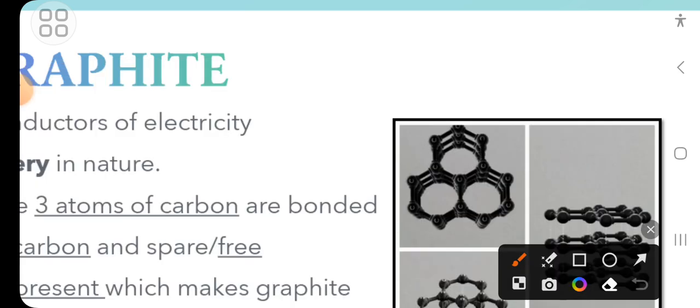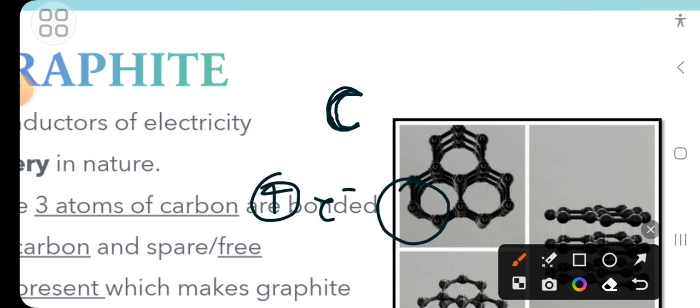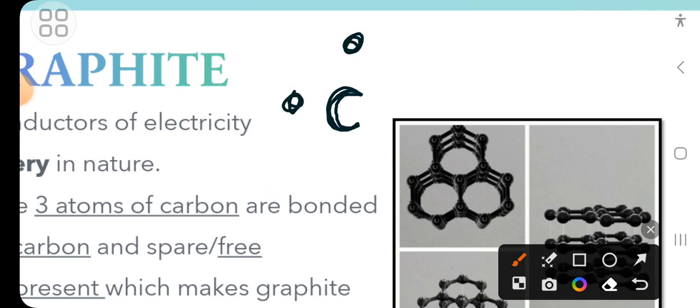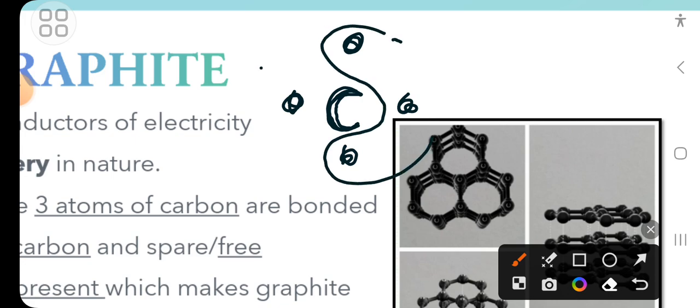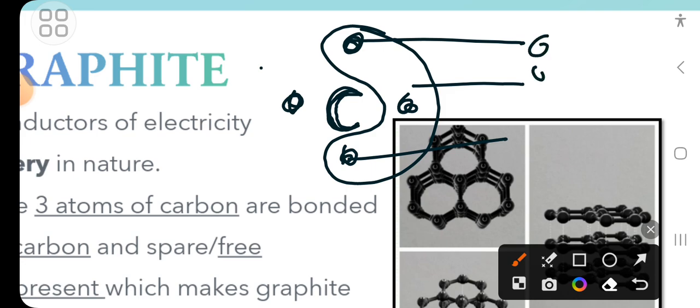Due to the 3 atoms of carbon, I mean that we all know one thing, that carbon has 4 electrons present in its outermost shell, right? We are aware of this thing. But what happens is that it has 4 electrons present, but only 3 of these electrons are combining with 3 other carbon atoms. This one is remaining. So we can say that this is a free electron present. That is what it means. Okay?